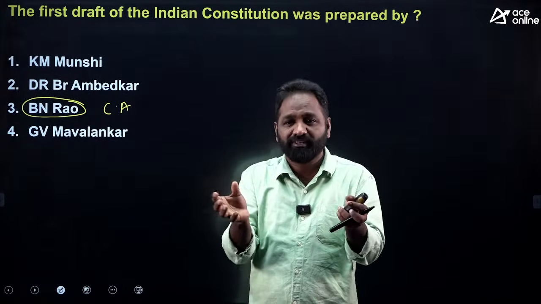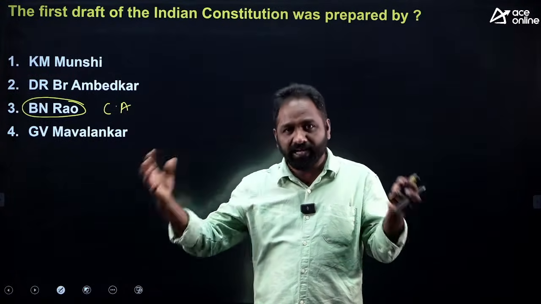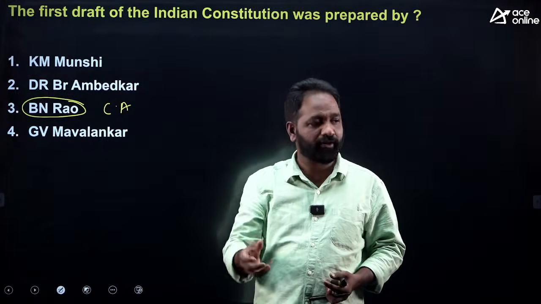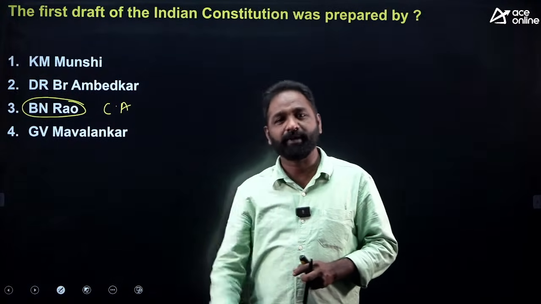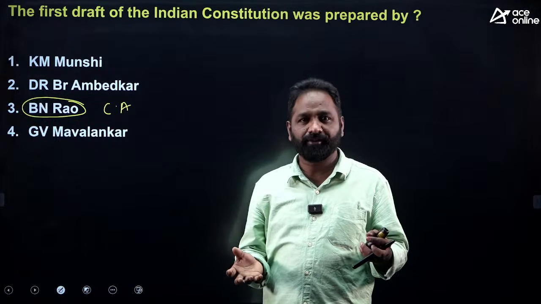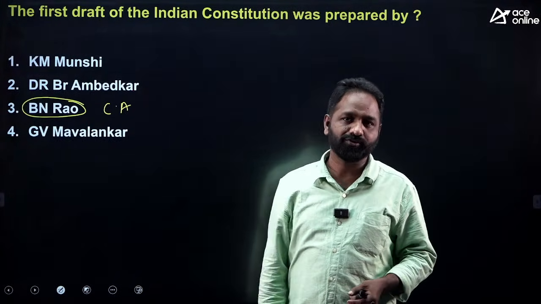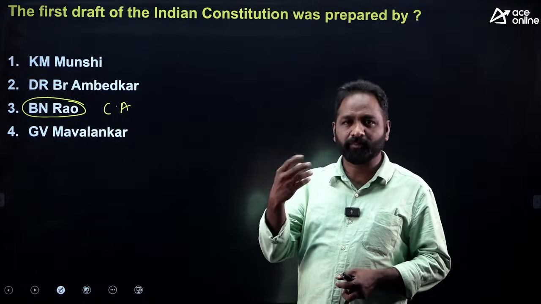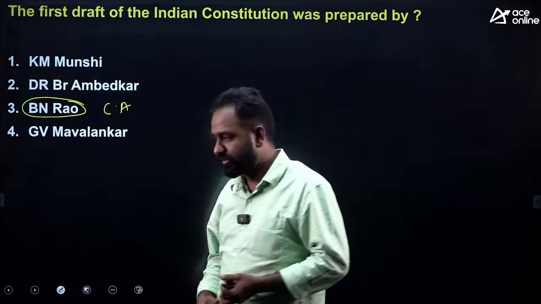How the constitution should be, the articles, that kind of basic draft was prepared by B. N. Rao only, not by Ambedkar. Later, the drafting committee was appointed and given the duty to frame the constitution. So the final draft was prepared by the drafting committee headed by Dr. B. R. Ambedkar. Okay, clear.